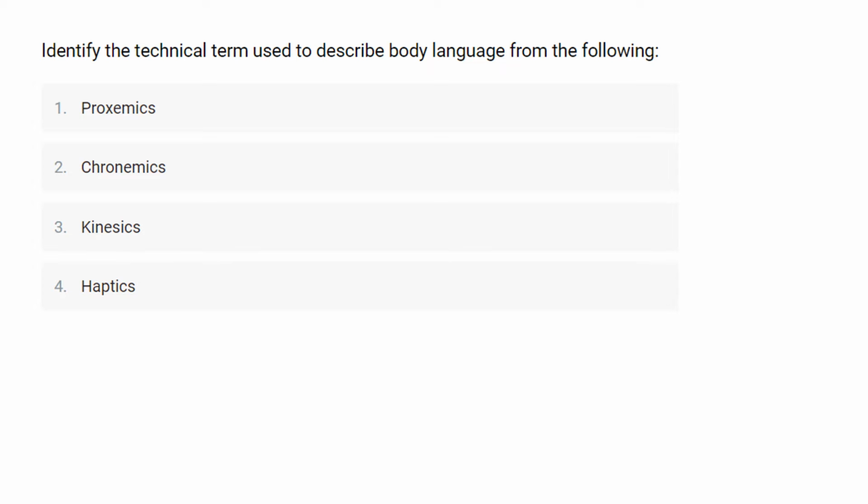Identify the technical term used to describe body language from the following. So here they have given you 4 options and they told you to identify the technical term which is used to describe the body language. The first option is proxemics, second one is chronemics, third one is kinesics and the last one is haptic.